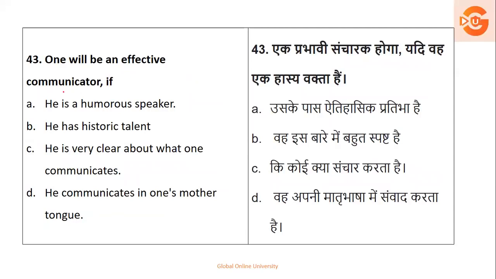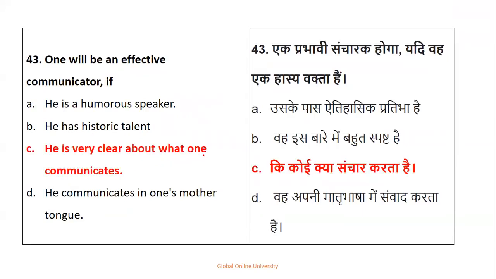One will be an effective communicator if he's humorous, he has historic talent, he's very clear in what he communicates in one's mother tongue. So humorous is of no use, historic is of no use. Clear with what he communicates, yes, there has to be clarity in his communication. Using mother tongue at a very adult age does not make an effective communicator. It is only used when the child has to be prepared with the natural atmosphere. So here your point number C tends to be the right option.